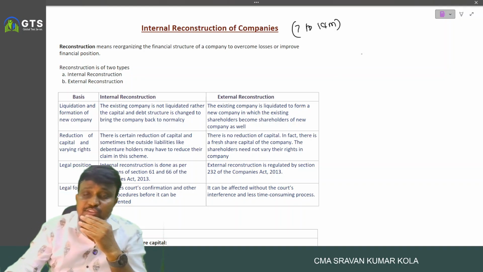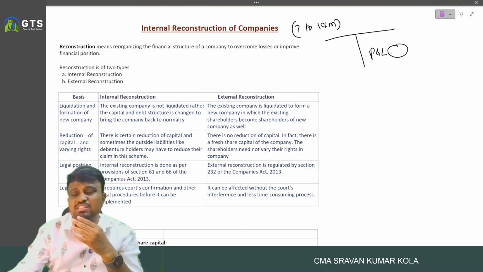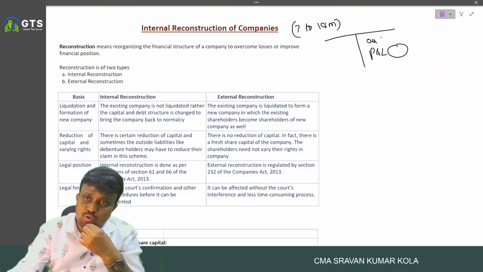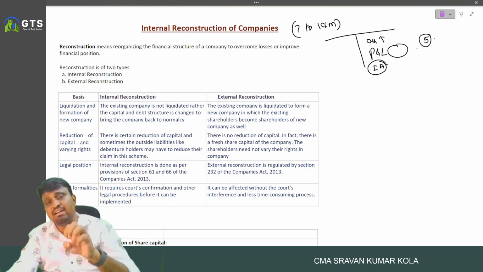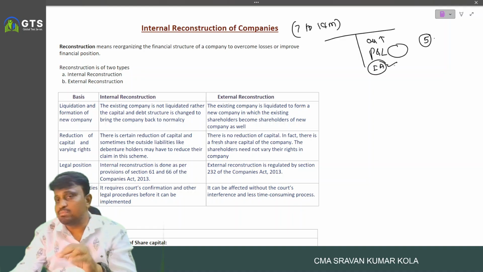For example, the company is having huge losses from the last few years, a profit and loss account debit balance, some assets are overvalued, and some unnecessary intangible assets are there. If that entity has had huge losses for the last 5-6 years, will it have any goodwill in the market?